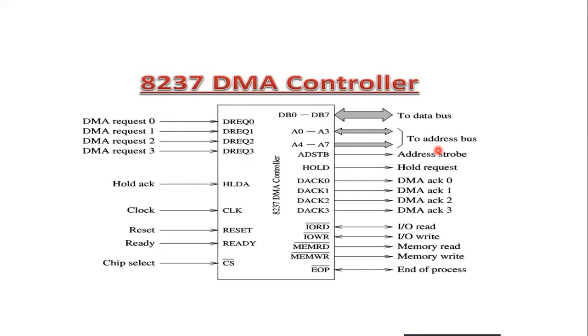So, 8237 DMA controller. The 8237 is a programmable direct memory access controller which holds a 40-pin package. It has 4 independent channels with each channel capable of transferring 64 kilobytes.